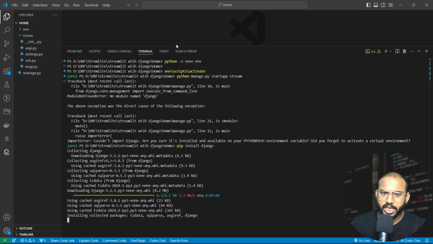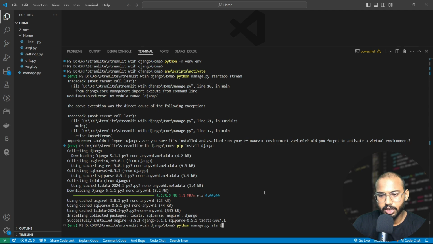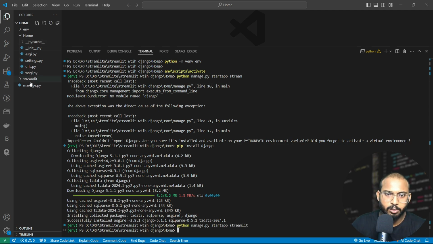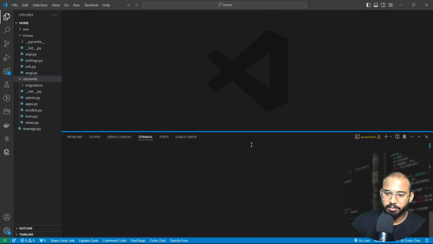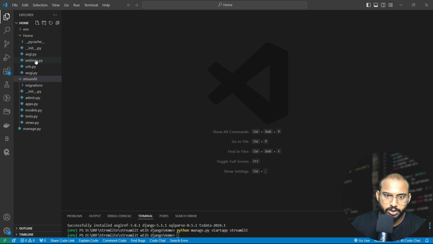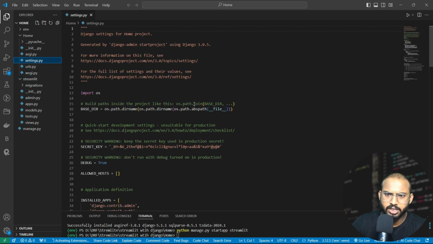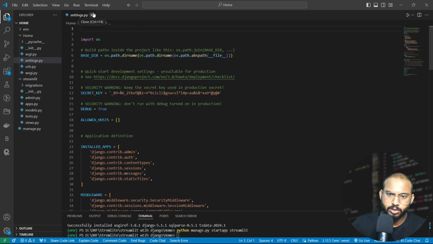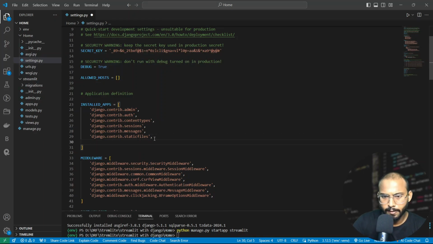After the setup of our Django, we will set up our app. So first we need to get our app here. For it, we write the code python manage.py startapp, let's name it streamlit again. Okay, so here our app gets created. So let's manage this, and here we need to install Streamlit. Right here is streamlit. Okay, let's save the file.